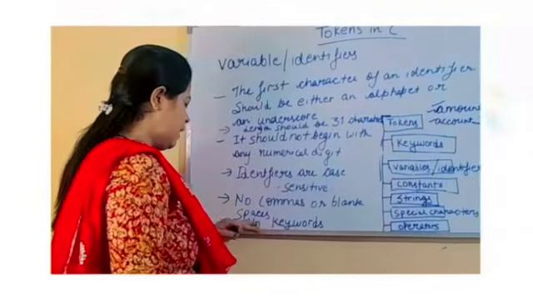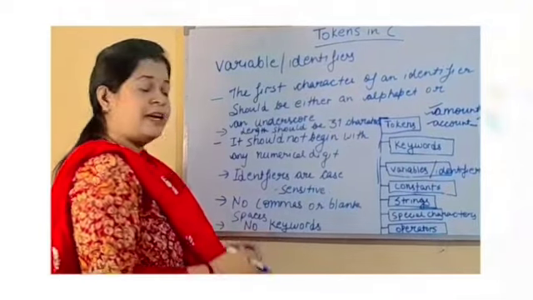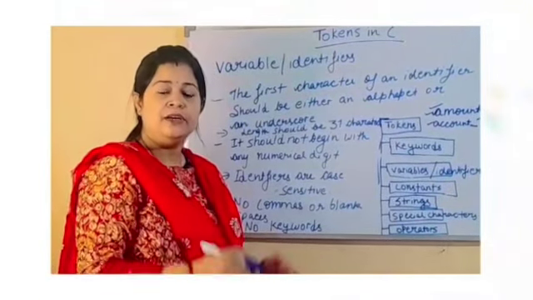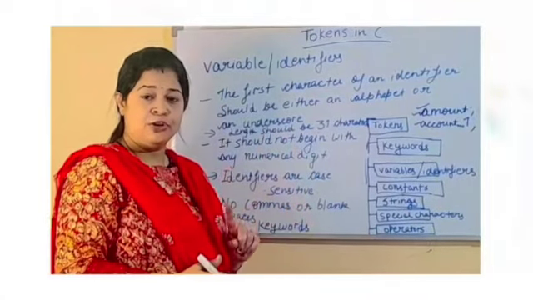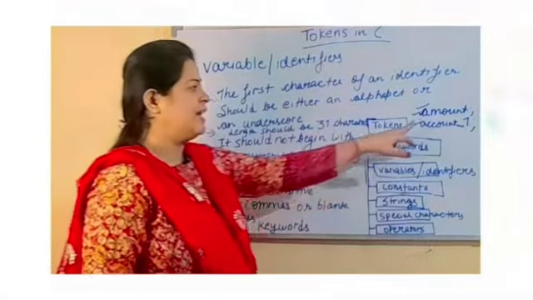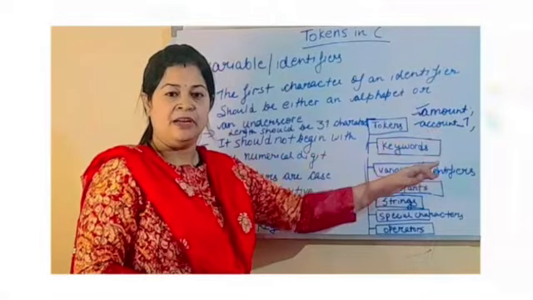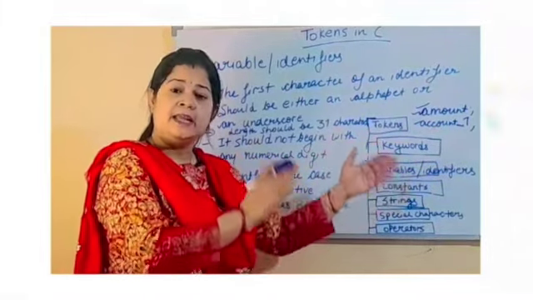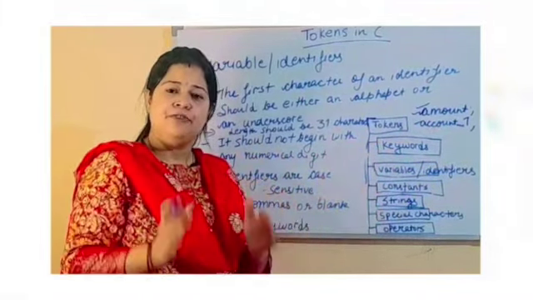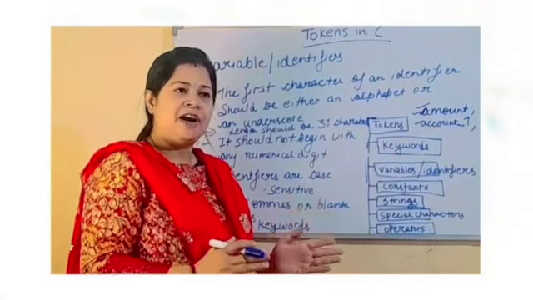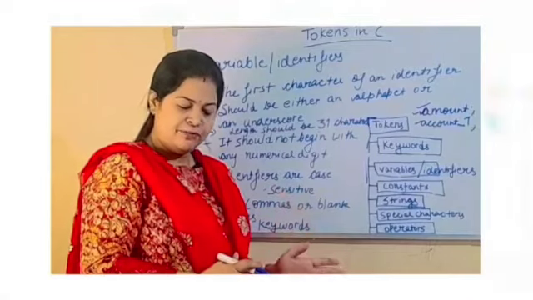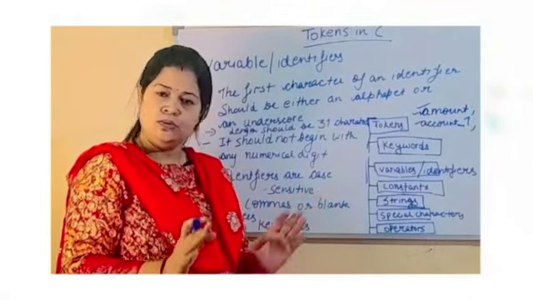Now, no keywords. We cannot use any keyword while declaring variables. For example, I have already told you int is a keyword, so I cannot declare int as a variable name because keywords are reserved words. They cannot be used as variable names. In a nutshell, an identifier should be short, meaningful, and easy to learn.